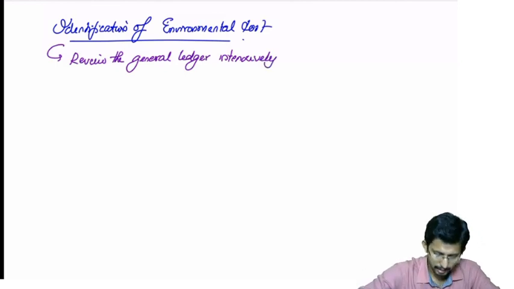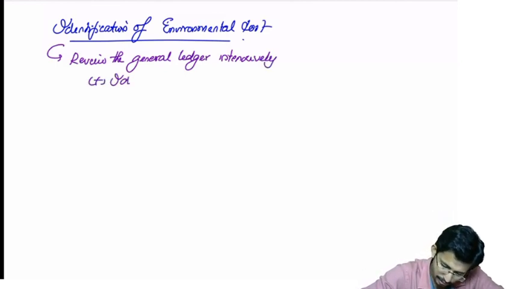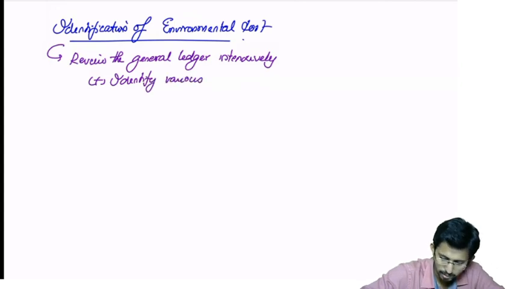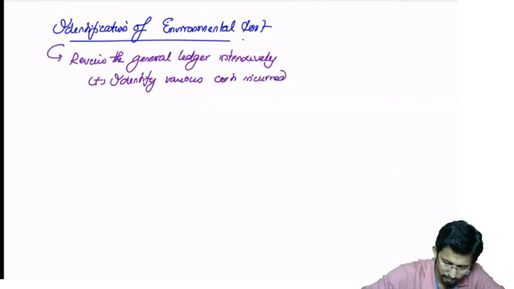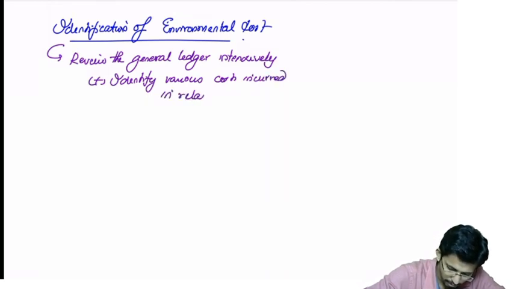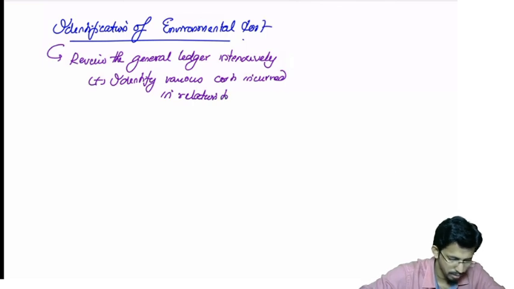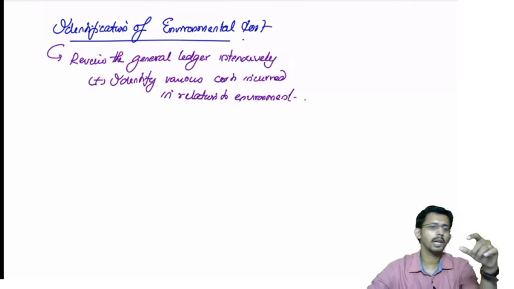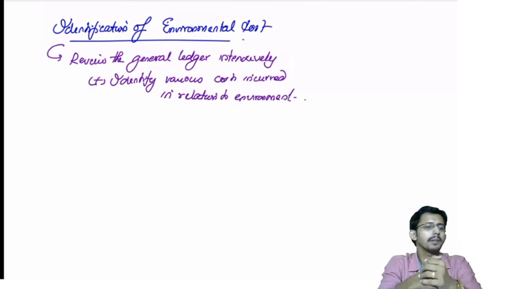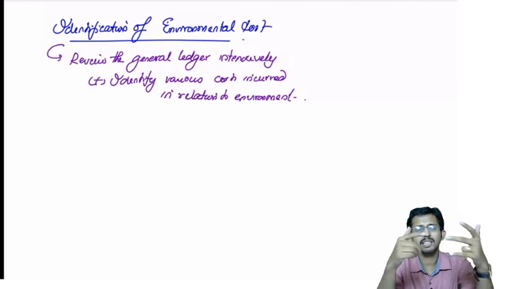Then identify various costs incurred in relation to the environment. So you have to take your general ledger and review it intensively.